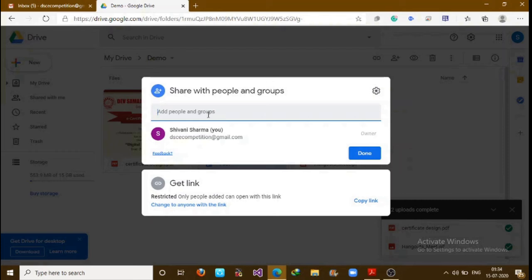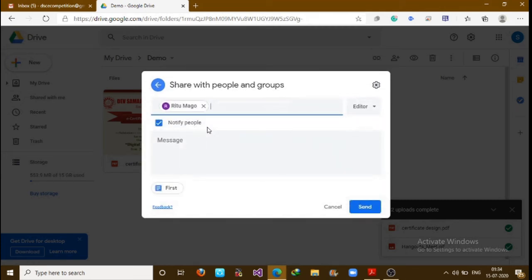So let me first give. In this, you can give the email ID of the person with whom you want to share your file. For example, I just want to share it with one of my colleagues. So I simply click on it and I can type a message here also. Hello, please see this file. This is a demo file. Okay, so what I can do, I can send it. Before sending it, I have to check the permissions. On the right hand side, you can see permission options.